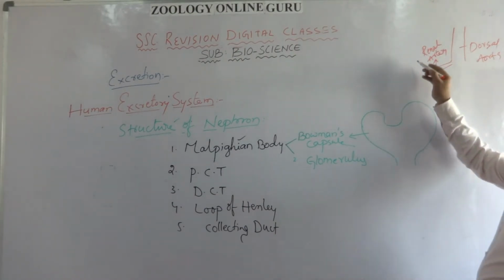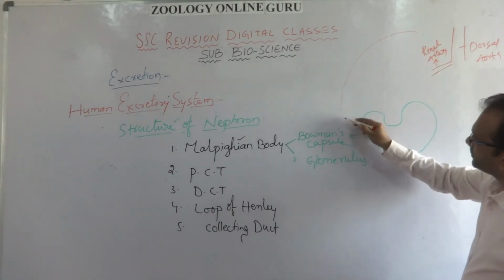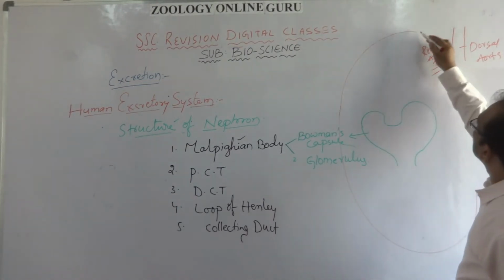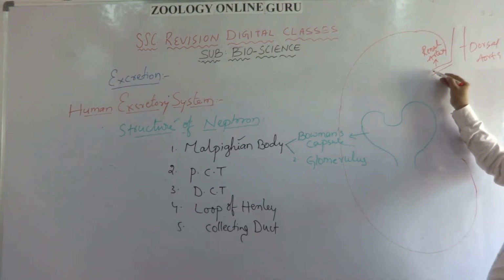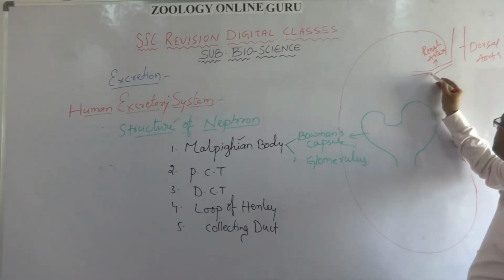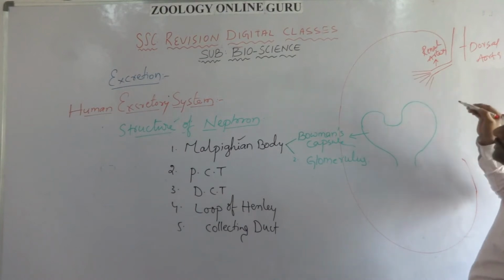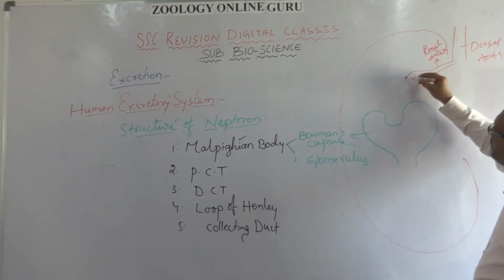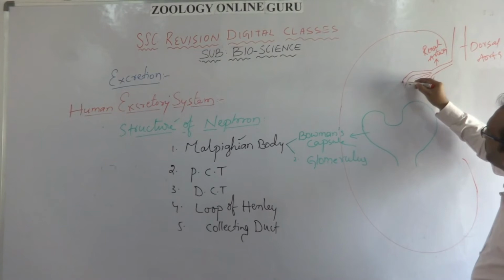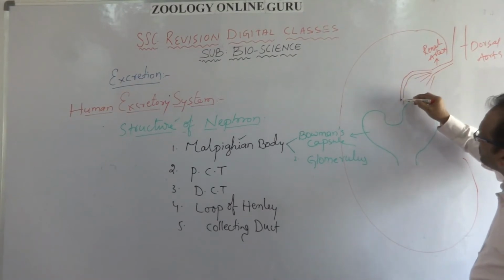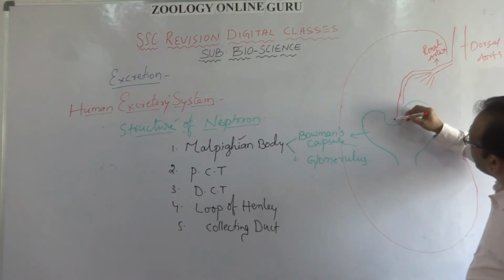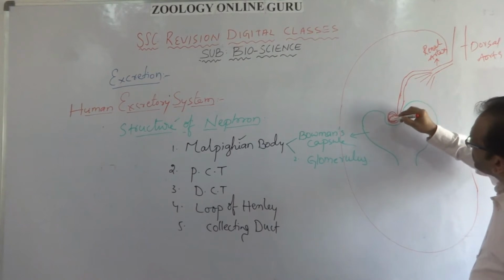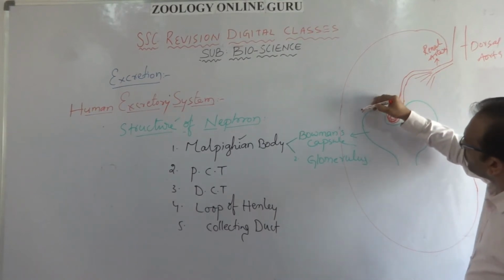When the renal artery enters into the kidney, it divides into the smallest capillaries. One capillary enters into the Bowman's capsule and makes a network-like structure and comes outside.